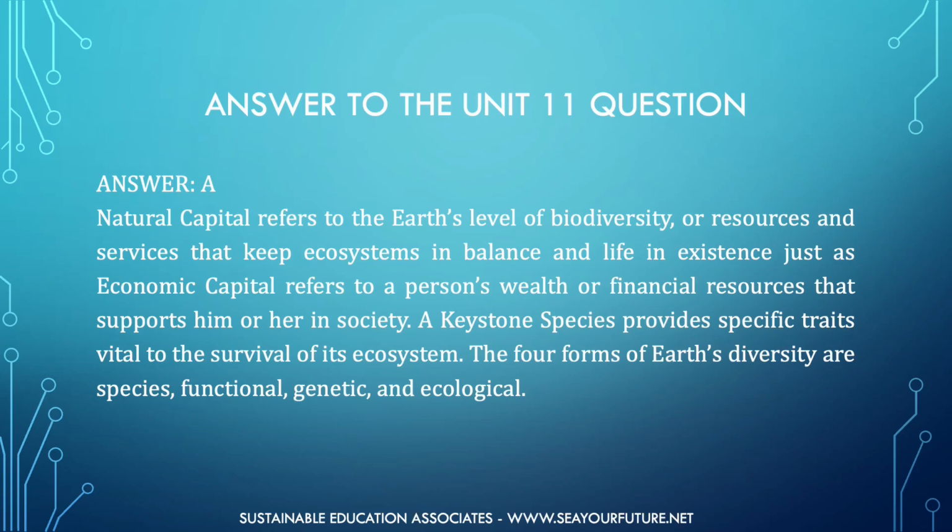Before we begin Unit 12, here is the answer to the Unit 11 question. The best answer is choice A. Natural capital refers to the Earth's level of biodiversity, or resources and services that keep ecosystems in balance and life in existence, just as economic capital refers to a person's wealth or financial resources that supports him or her in society. A keystone species provides specific traits vital to the survival of its ecosystem. The four forms of Earth's diversity are species, functional, genetic, and ecological.